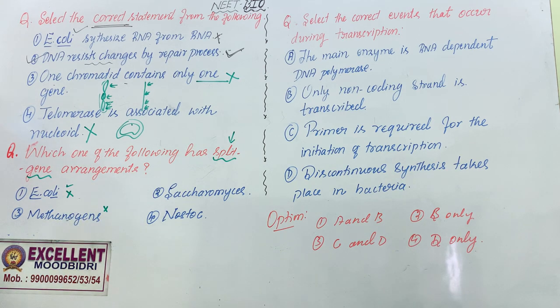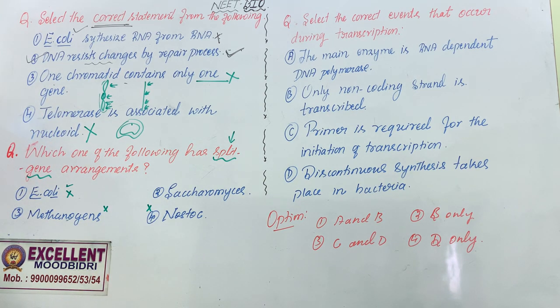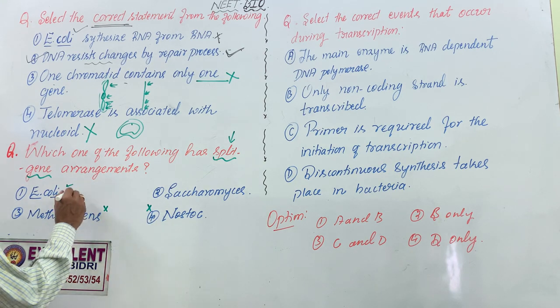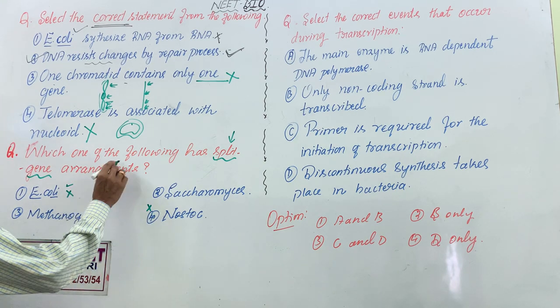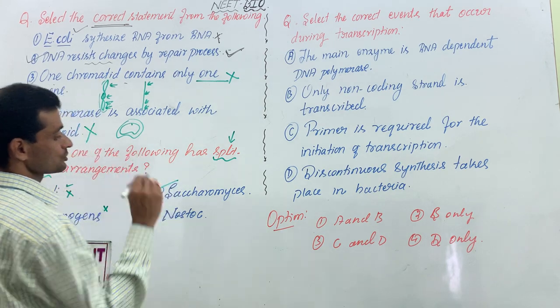Eubacteria belong to the category of prokaryotes only. Even Nostoc belongs to kingdom Monera. Species of kingdom Monera, it means prokaryotes do not have any split gene arrangement. The answer has to be the second one.